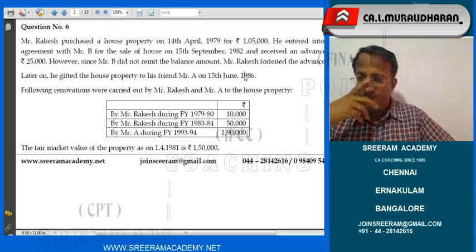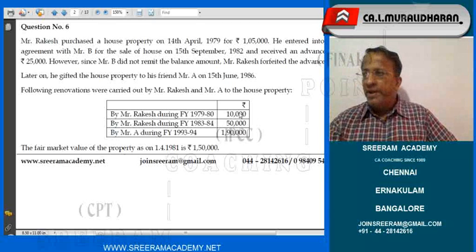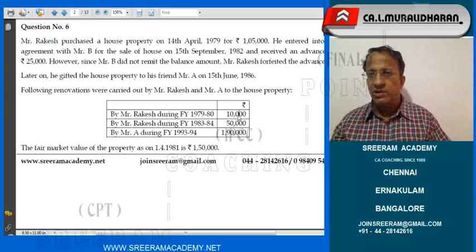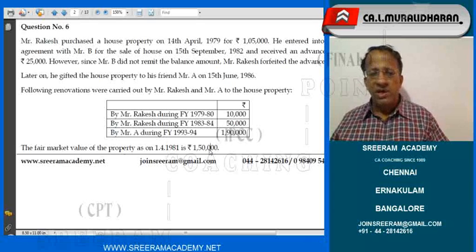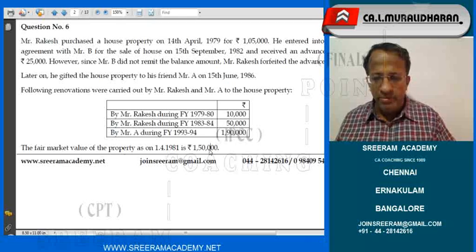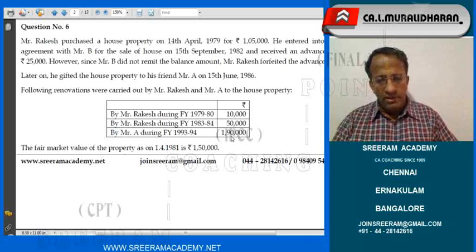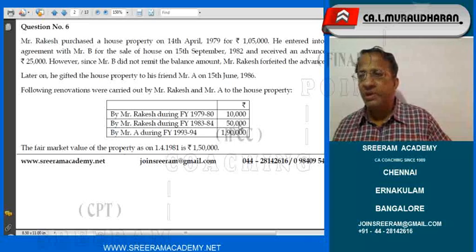So now, let us take up further into that. This 10,000 will not be taken up at all. Had Rakesh continued, it would have been 1,05,000 plus 10,000, 1,15,000, which is much lesser than the figure of 1,50,000. Therefore, the renovation made by him is to be simply ignored. Then, after that, in 83-84, once again Rakesh had spent 50,000 rupees.